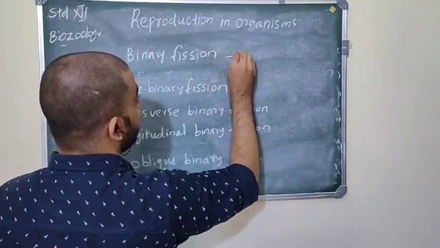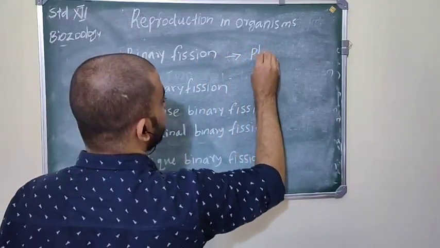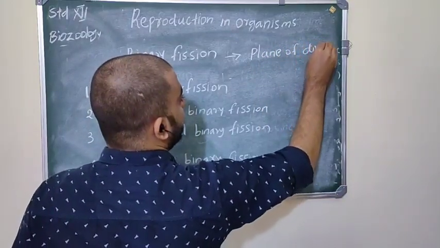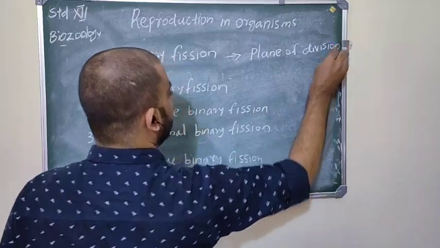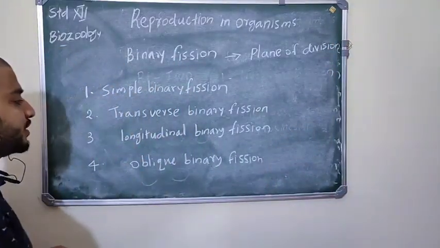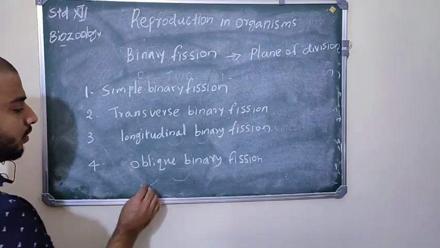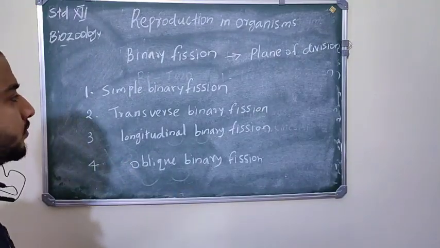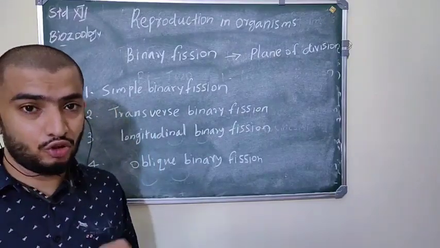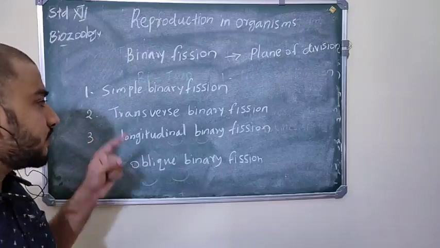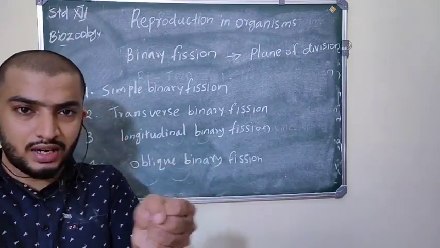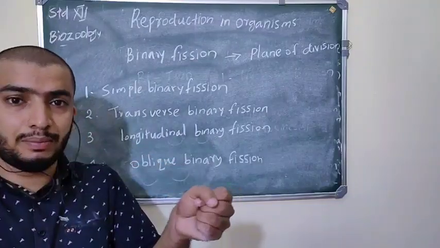Binary fission is classified based on plane of division: simple binary fission, transverse binary fission, longitudinal binary fission, and oblique binary fission. In simple binary fission, the plane of division is very difficult to observe. But in transverse binary fission, the plane of division runs through the transverse axis of the parental organism.